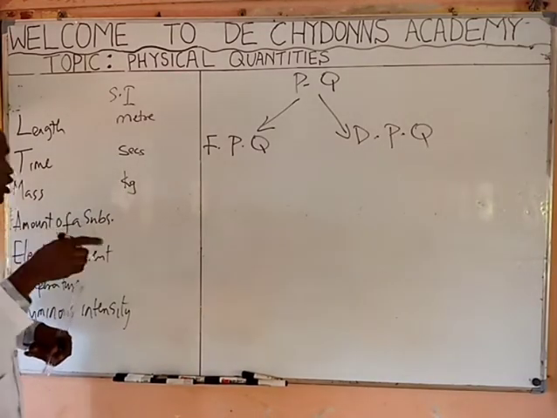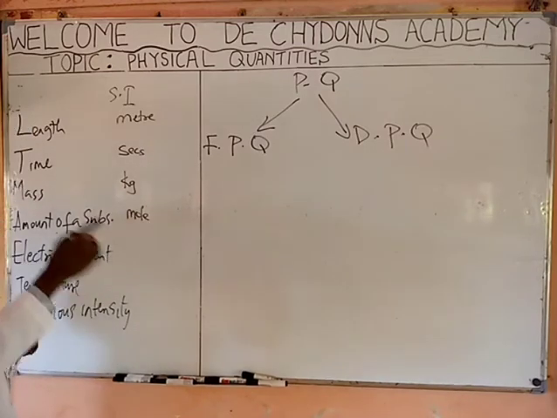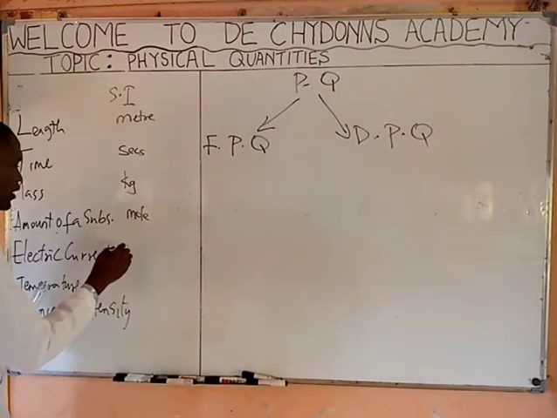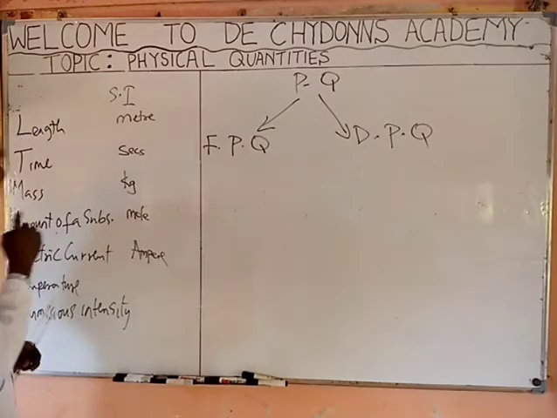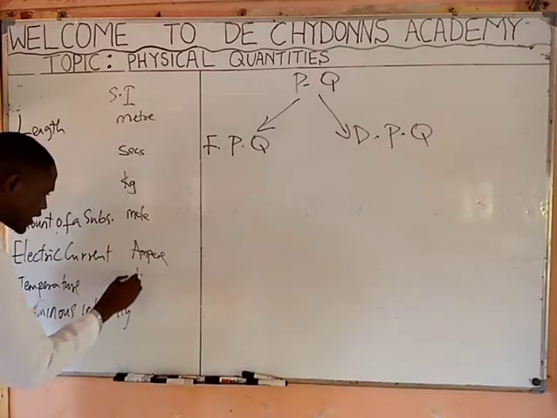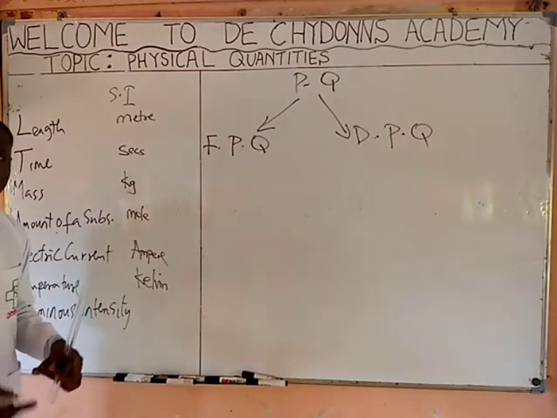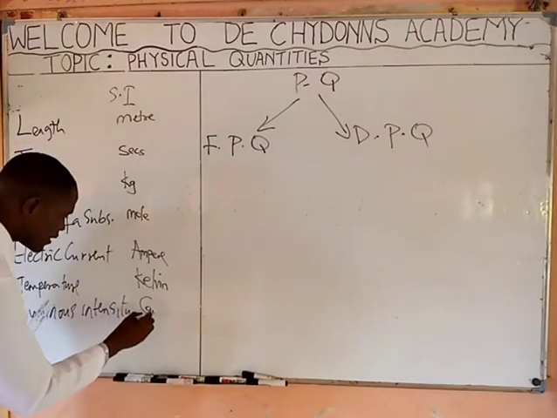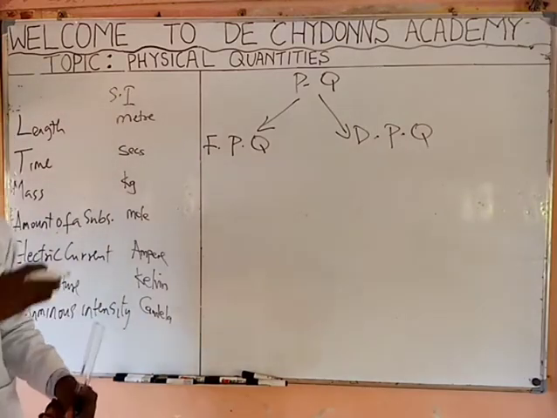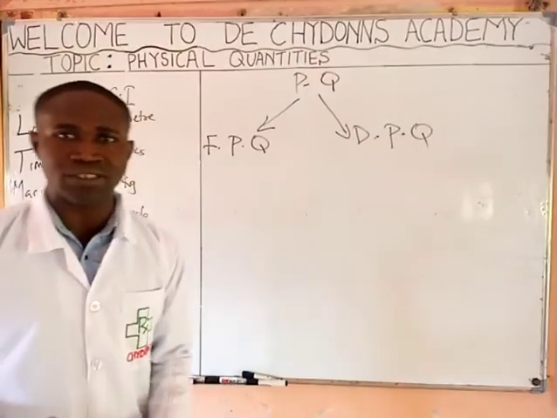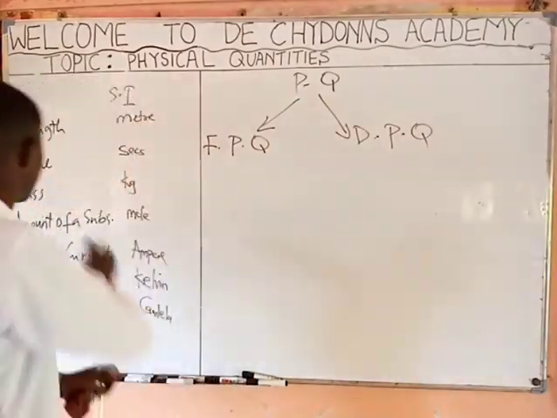SI unit of amount of substance is... luminous intensity is candela. So these are the SI units of the fundamental physical quantities. We call them fundamental because they are basic. They stand on their own, as you can see.